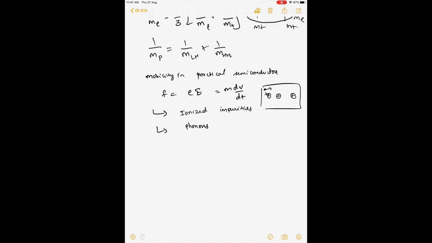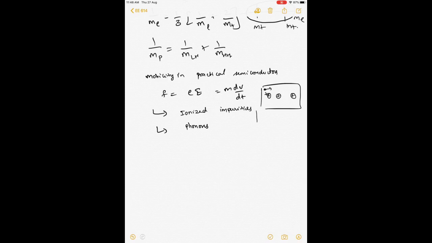We say that both of them scatter the electrons in a semiconductor. So let us deal with them one by one, and more specifically see the impact of these contributions on the electronic transport with respect to temperature as well.